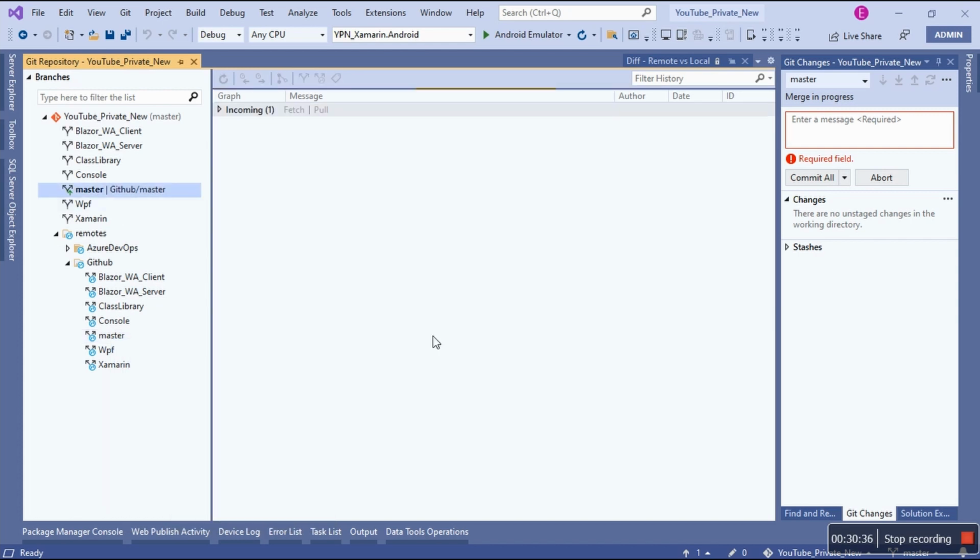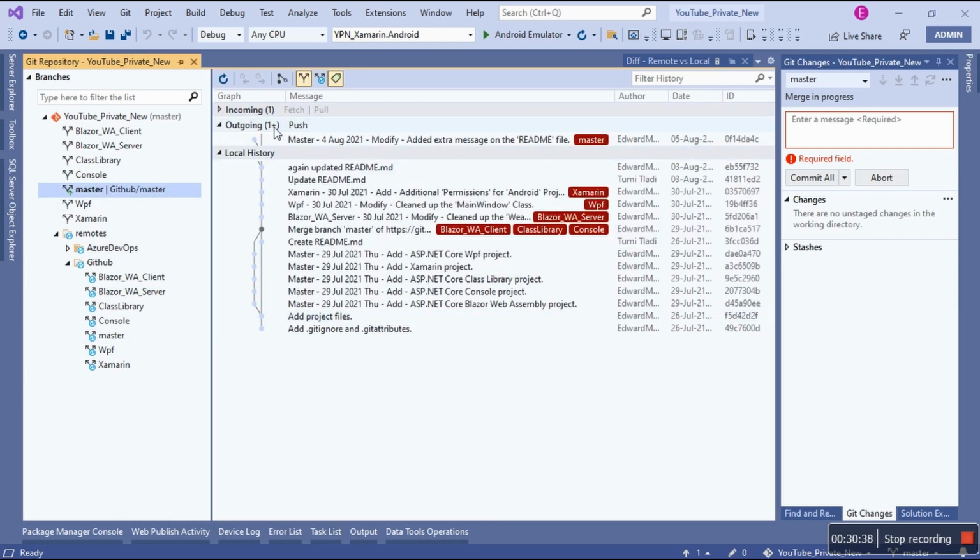Ah, no. Why one plus now? Push. That plus has disappeared. Why? What happened?